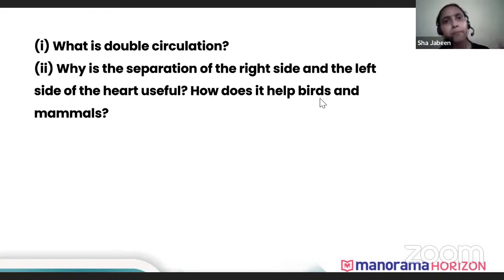You must see that in reptiles, amphibians and fishes, there is no such separation, because they don't require as much energy as birds and mammals require. Birds and mammals require more energy because they have to keep their body warm as well. So to keep their body warm, they require more energy, temperature, oxygen. Because of that, the separation is needed, whereas in fishes, amphibians and reptiles, which are cold-blooded organisms, this separation is not seen.